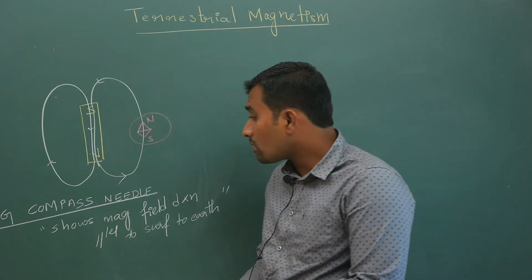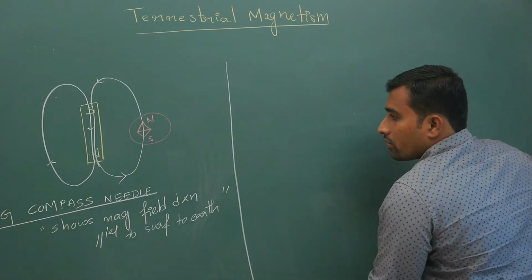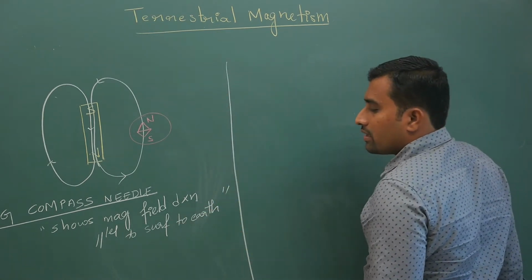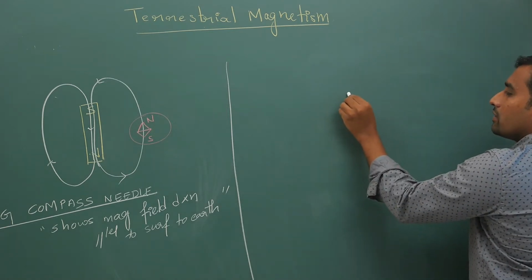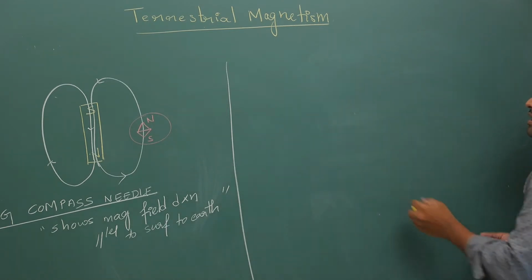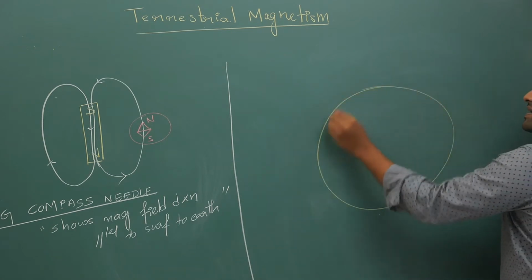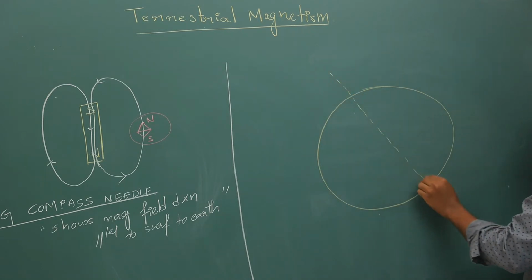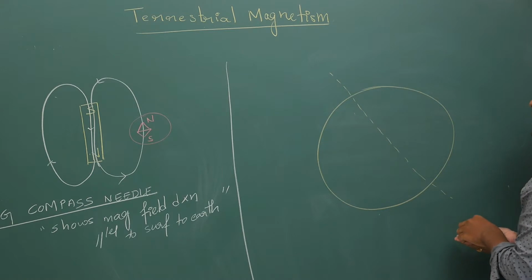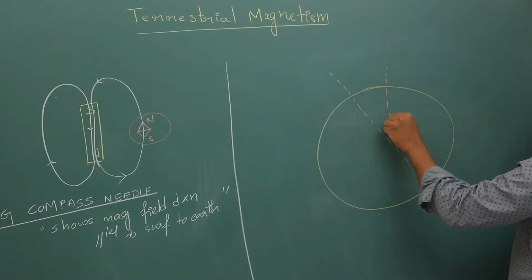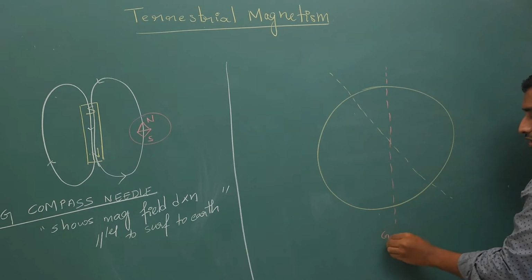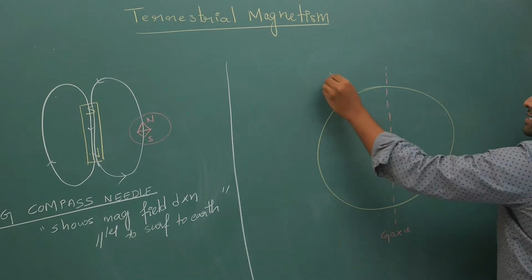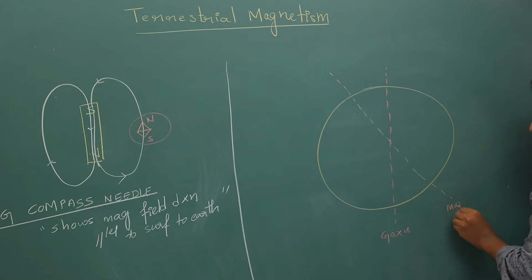Now, keep this point in mind. If you take your earth, as I have shown you previously, your earth will have something called a magnetic axis and one more thing, your geographic axis. This is your geographic axis, and this is your magnetic axis. Your earth will have these two axes and it will rotate about the geographic axis like this.